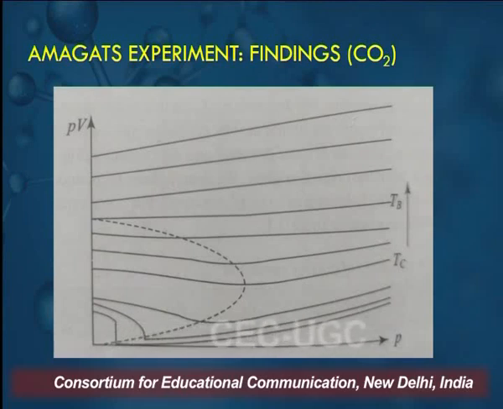Here we are not getting any horizontal lines. In fact, we can see that for temperatures less than Tc, carbon dioxide gas is showing a vertical portion also, which is very different from Andrews' experiment. The dashed line is showing the locus of all minima points and constitutes the parabolic curve.